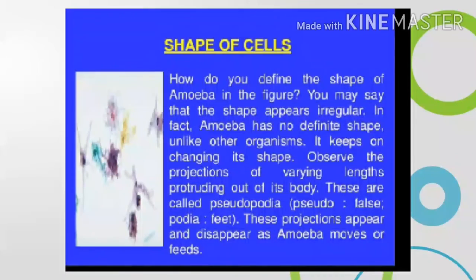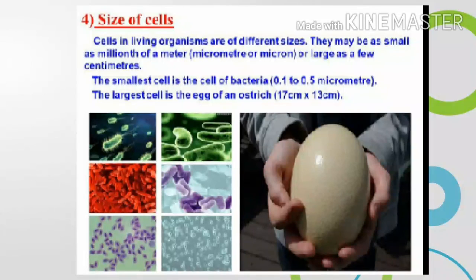Variety in shape of cells. The cells in multicellular organisms have many different shapes. This is called variety in shape of cells. Variety in size of cells. The cells in multicellular organisms can have many different sizes. This is called variety in size of cells.